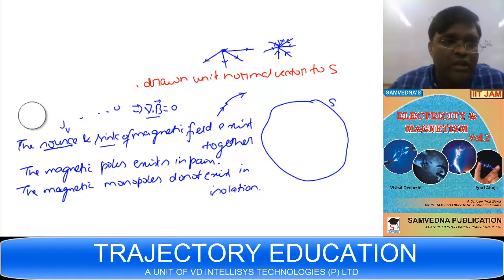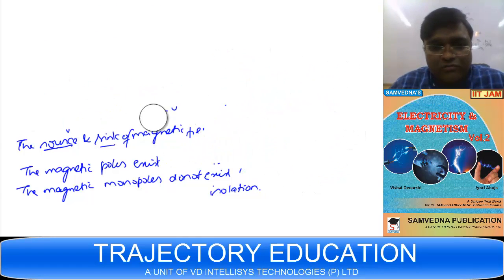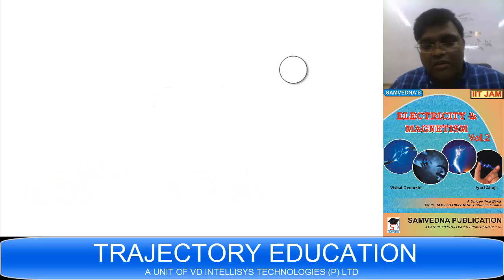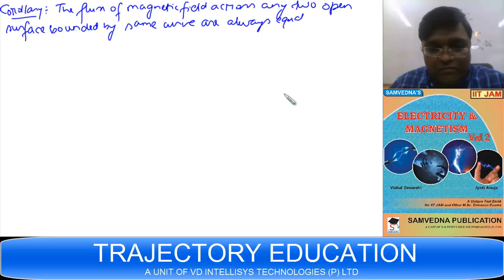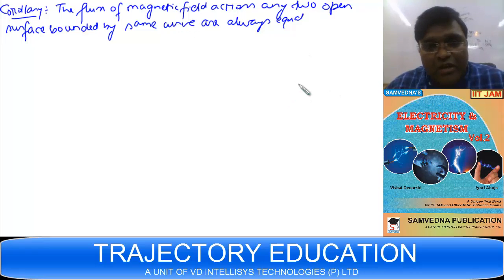I'll give you the corollary of this theorem. This law has got a corollary also, which says, I'll first write the corollary of this Gauss law of magnetostatics. See, the corollary is the flux of magnetic field across any two open surfaces bounded by the same curve is always equal. This is curve, C. What does it mean?